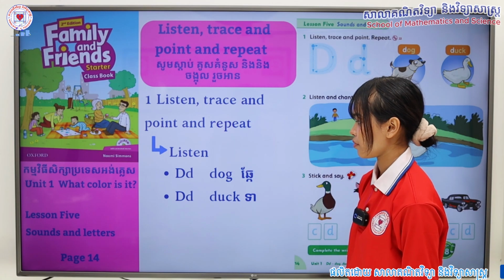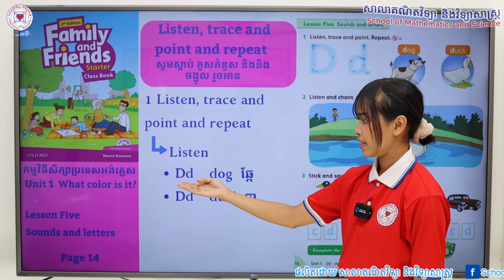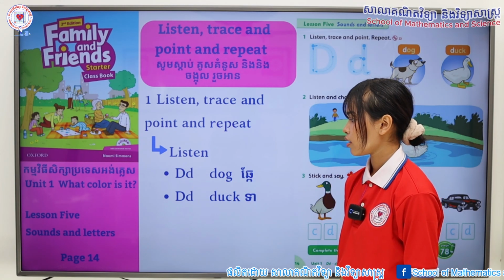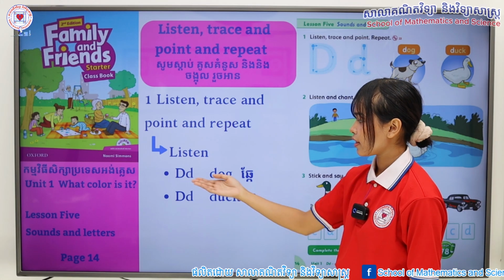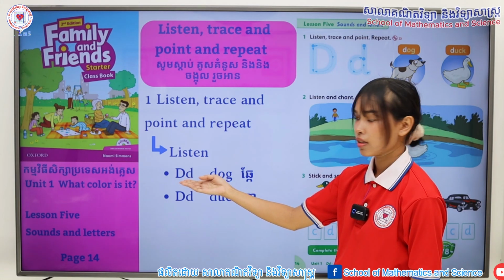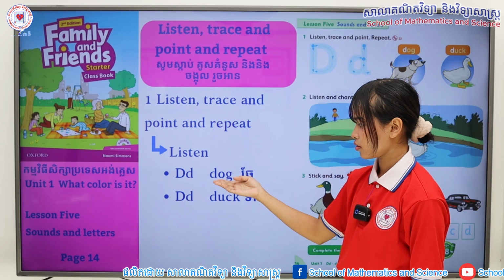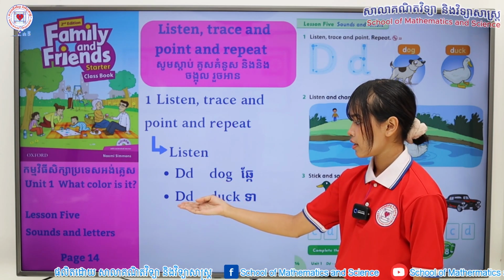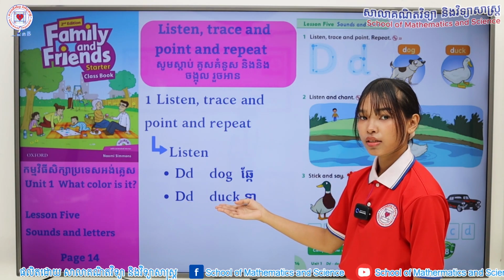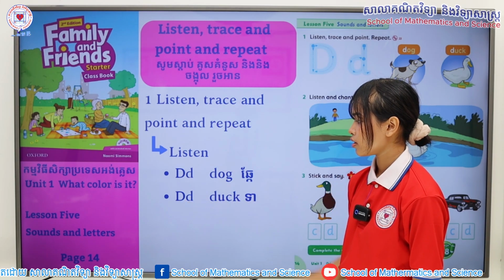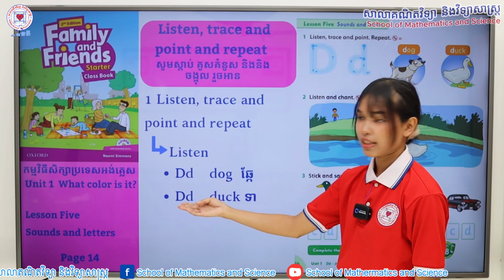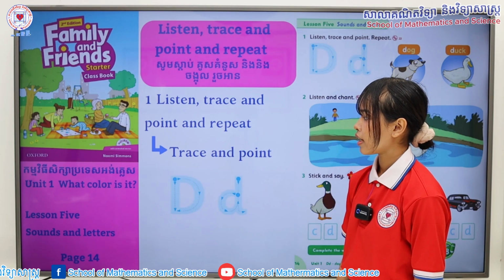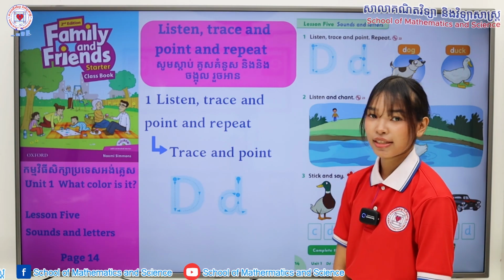But first, let's listen. Letter D. D, D, dog. One more time. Letter D. D, D, dog. Next word. Letter D. D, D, duck. One more time. Letter D. D, D, duck. Now let's learn how to trace the letter D together.